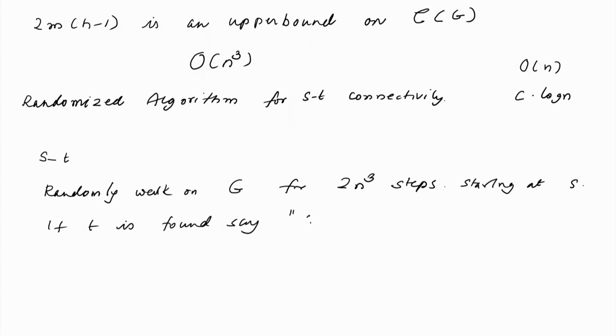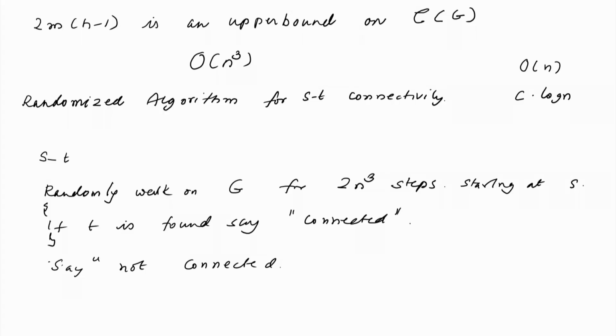say connected. If you do not find it, in the end you will say not connected. So, after 2n cubed steps, if you do not find T, then you will say that they are not connected. Of course, if you are given an input where S and T are not connected, this algorithm clearly gives the correct answer. Whereas, if S and T were indeed connected, we want to say that with significantly high probability, the algorithm would return the correct answer.